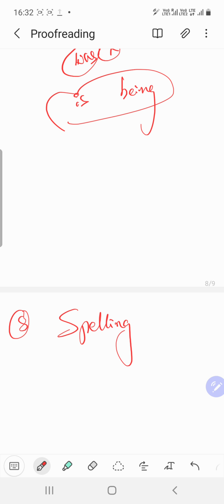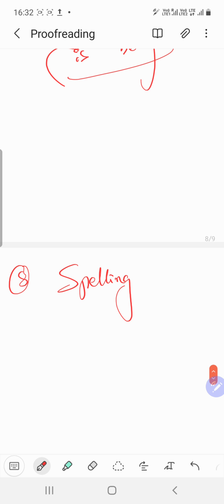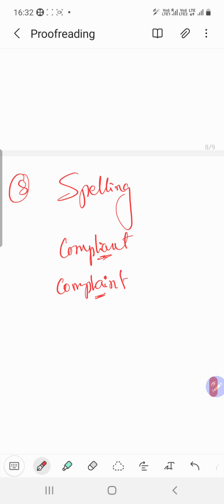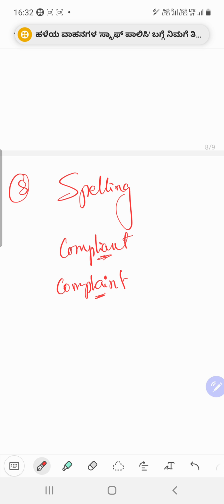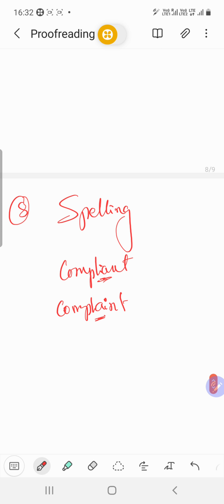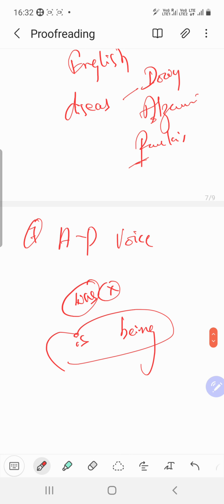The last thing but not the least is spelling. Please make sure that spellings are important. For example, complaint and compliant. There is a small difference between them, IANT, AINT, but it's a very different thing. So please make sure that you understand that small changes in the spelling do matter here. So there are 8 things. Just make appropriate use of proofreading. I hope that will help you.